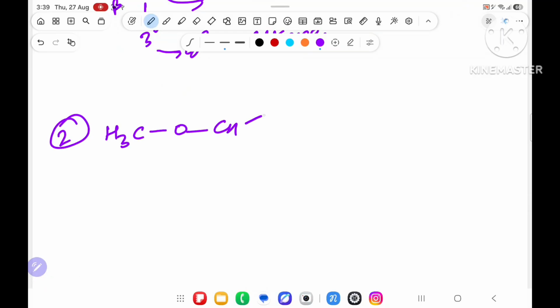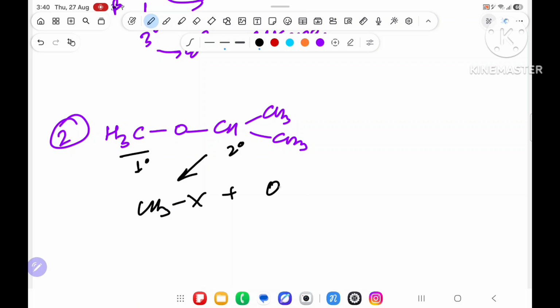H3CO CH CS3 CS3. Tell me from where the ether has been formed. You will say that 1 degree will convert into X. This is 1 degree, and 2 degree will go with alkoxide O minus, CH CS3 CH3.